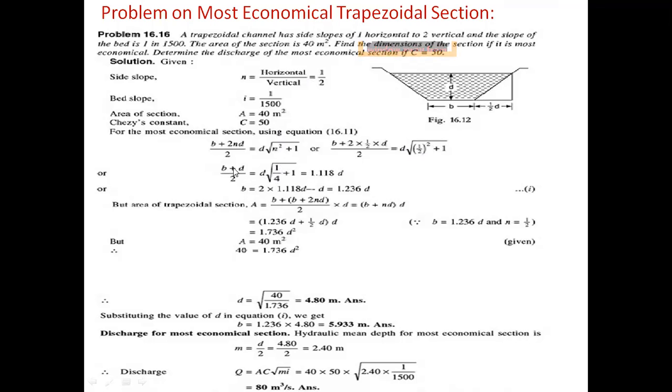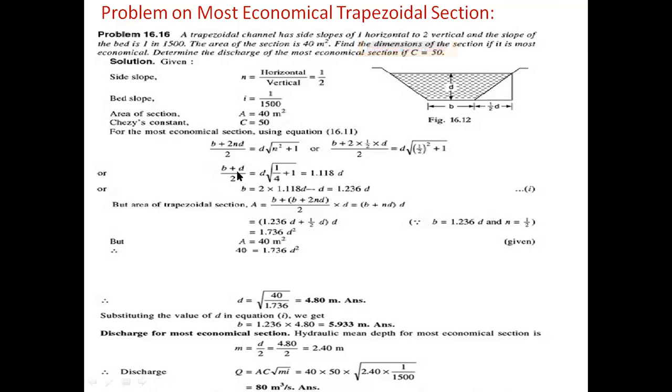So b plus d by 2 equal to 1.118 d. So b plus d equal to 2 into 1.118 d, which gives b equal to 2 into 1.118 d.